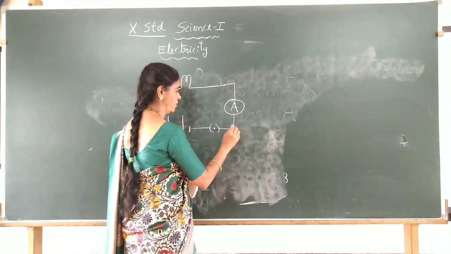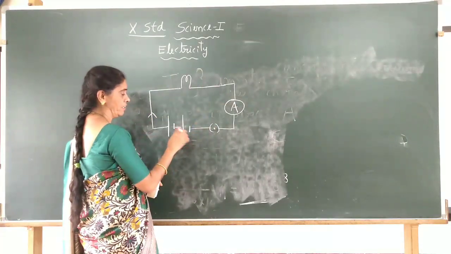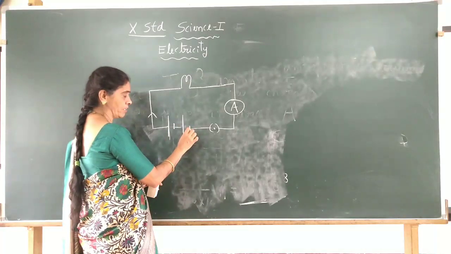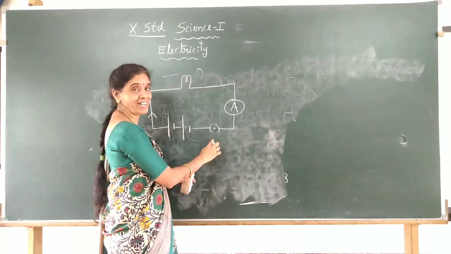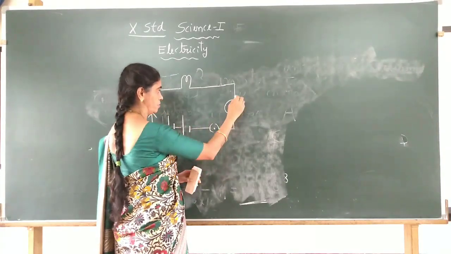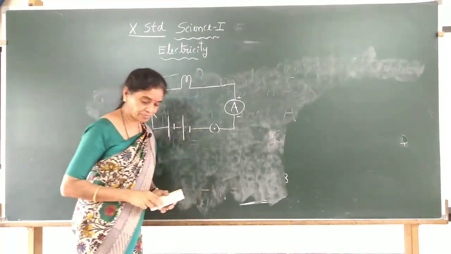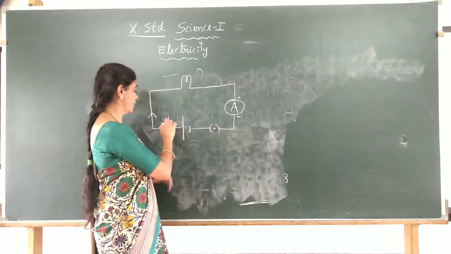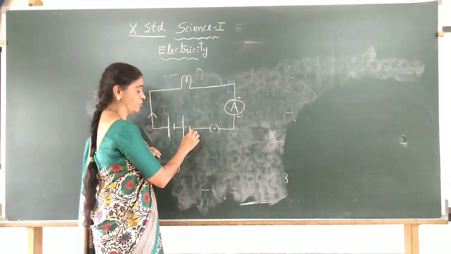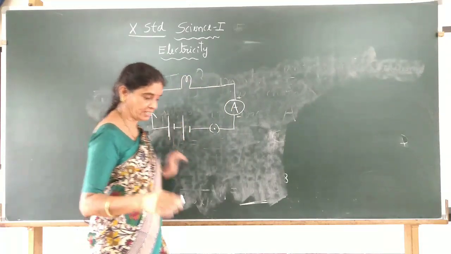Now the switch is on, and current is flowing from the positive terminal to the negative terminal. This big line indicates the positive terminal of the battery. This is the negative terminal. This is the switch to break and make the circuit, this is the ammeter, and this is the bulb. Here the conventional direct current flows this way, but actually the electrons move from the negative terminal to the positive terminal.